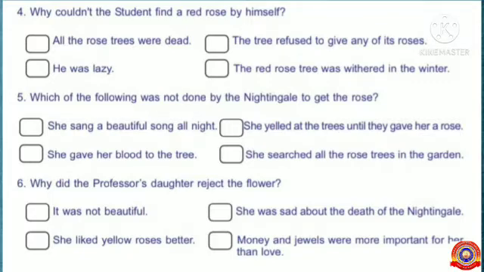Students, shall we move on to the last question? Okay. Why did the professor's daughter reject the flower? Options. It was not beautiful. She liked yellow roses better. She was sad about the death of the nightingale. Money and jewels were more important for her than love. Students, hope you all identified the answer. Now tell me the answer. Yes, very good. Money and jewels were more important for her than love. It is the right answer. So put a tick mark.